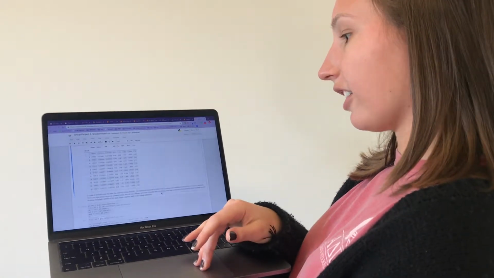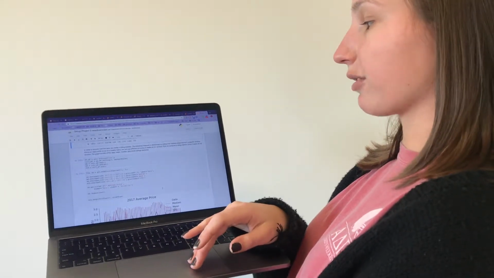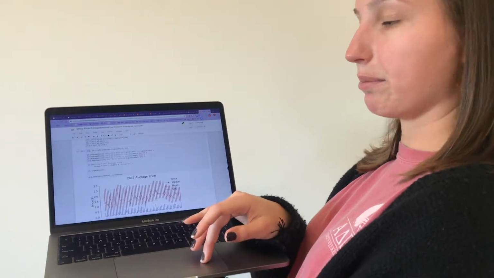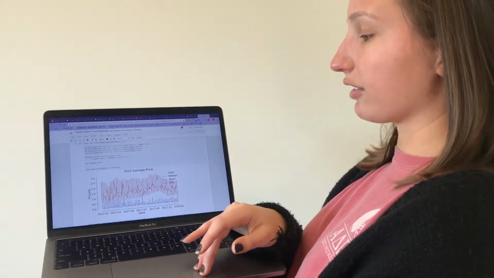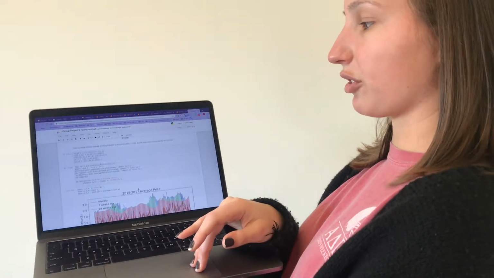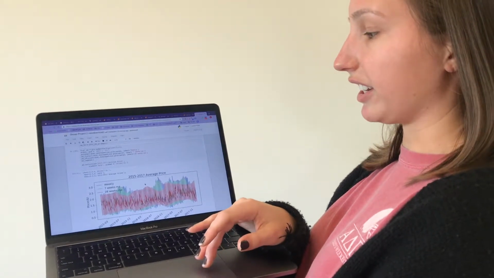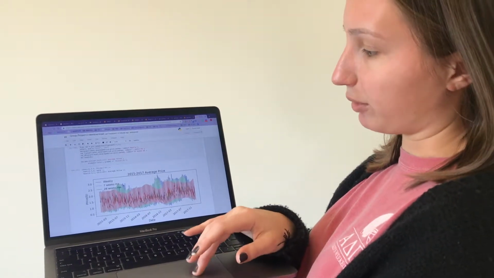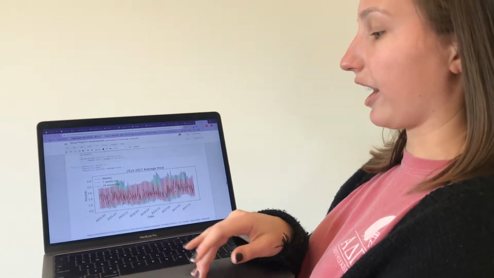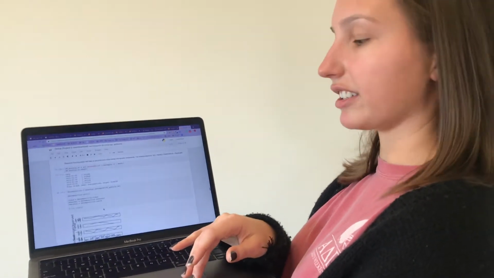Next, we created rolling statistics to smooth over the data. First, we computed a rolling statistic using 2 weeks as our window, and the graph consists of the data, the mean, median, and standard deviation for 2017. We also created another rolling statistic to show the weekly, 7-week, and 28-week mean moving average for 2015 to 2017. As you can see, in blue is weekly, in green is 7 weeks, and in red is the 28-week moving average. We also use seasonal decomposition to help us deconstruct the time series.